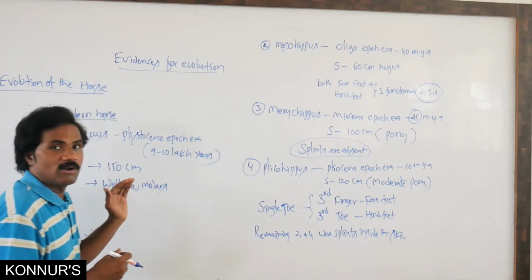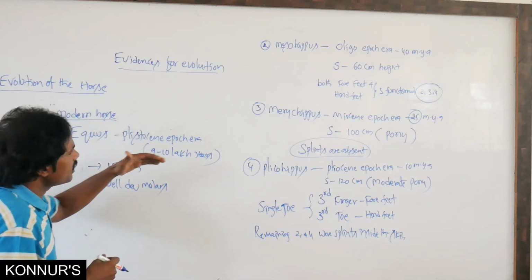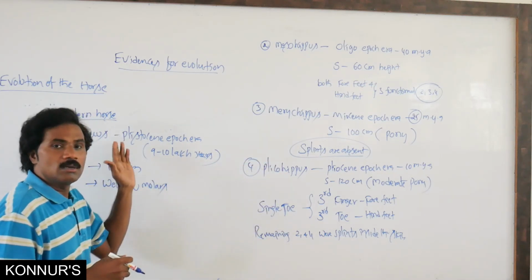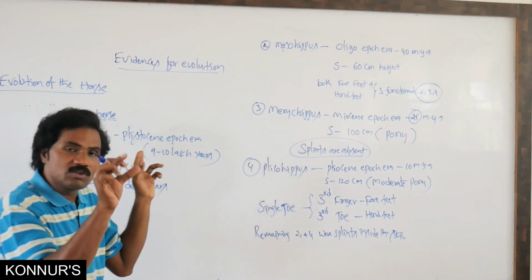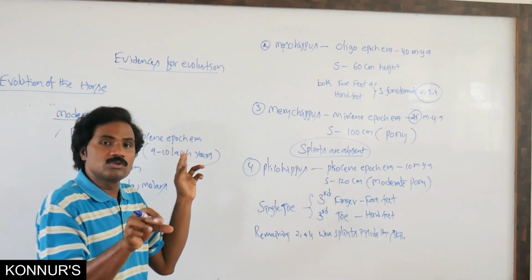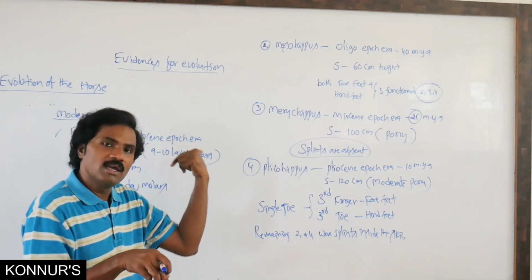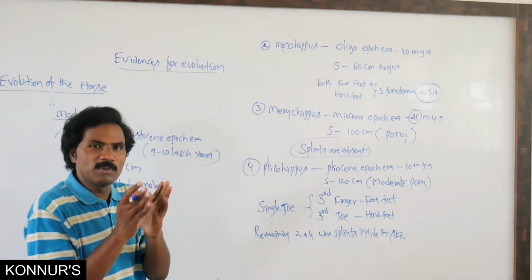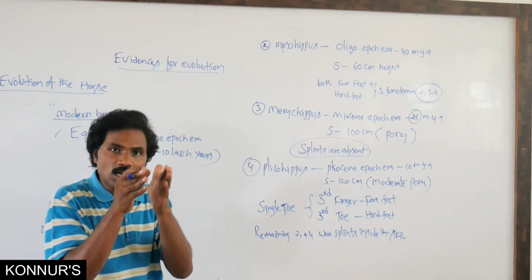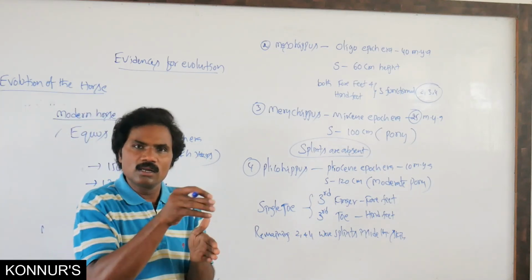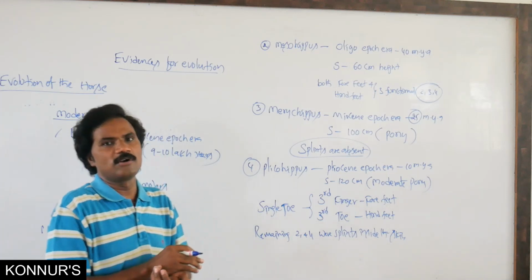The important thing is the sequence order, evaluated from the ancestral one. If you remember that order, you can answer in the exam.